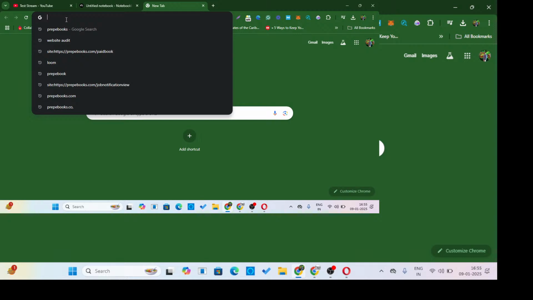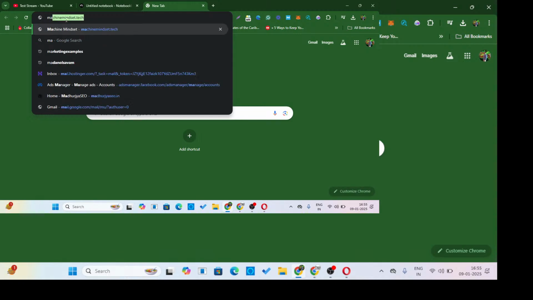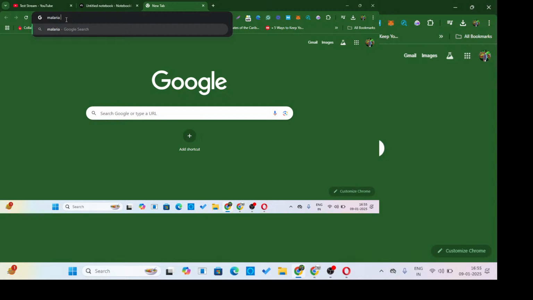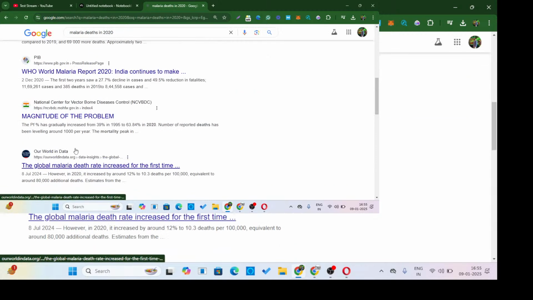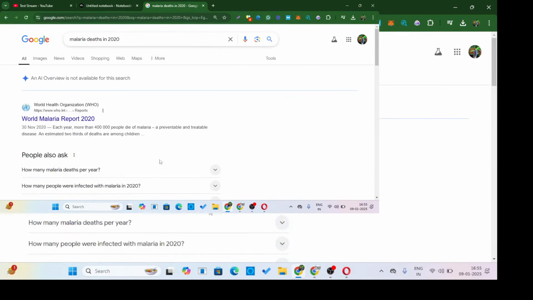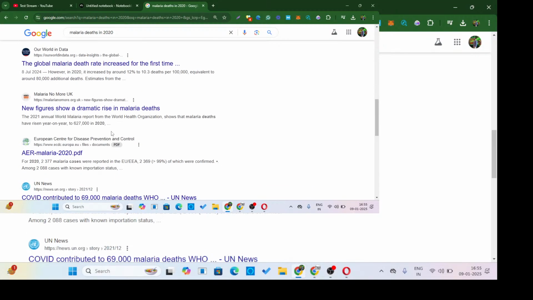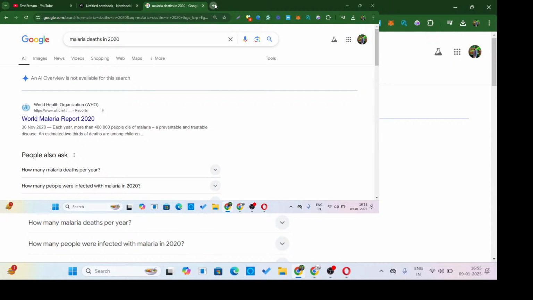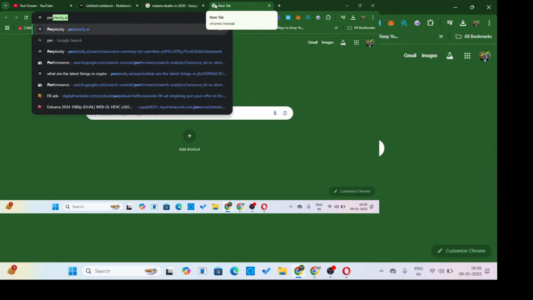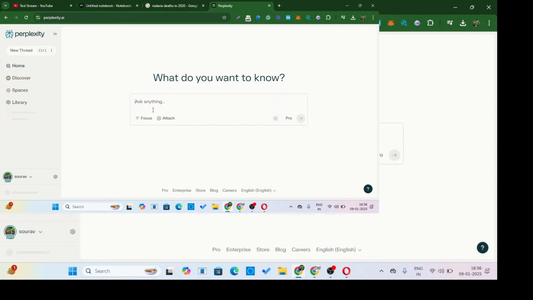So what's the problem with Google is, say you want to do some research around malaria deaths in 2020. Okay, so you will have lots of reports here, but you're not sure whom to read and if you need some particular data. So now what you can do instead, you can go to perplexity.ai and ask it, right?